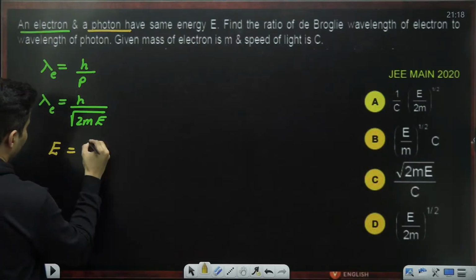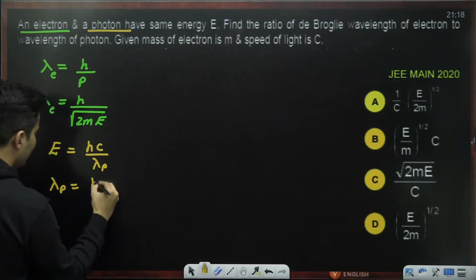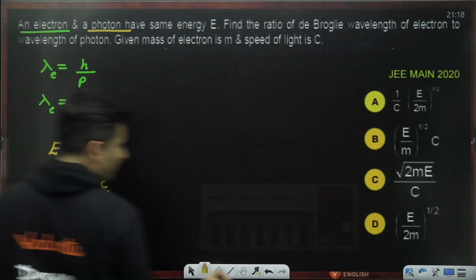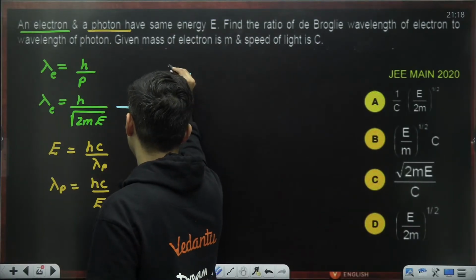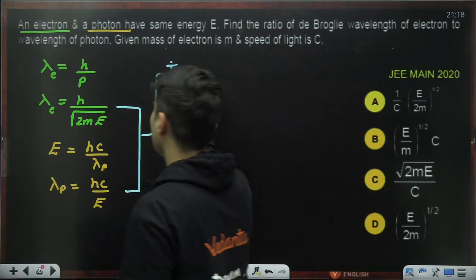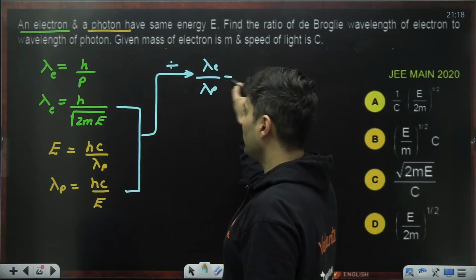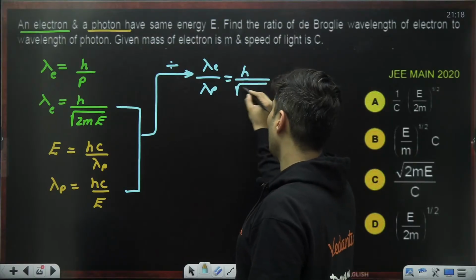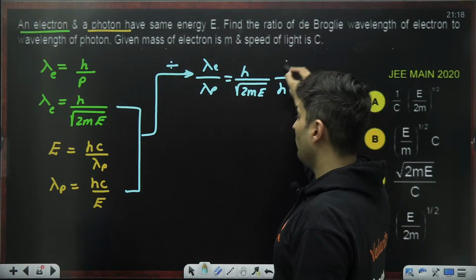Energy of the photon is hc by lambda, so lambda p is hc by E. Let's take both these things and divide and see what we get. So lambda e by lambda p will be h by root of 2mE, and over here hc by E.